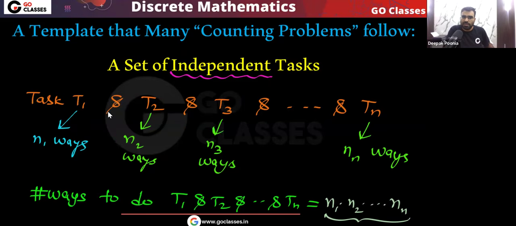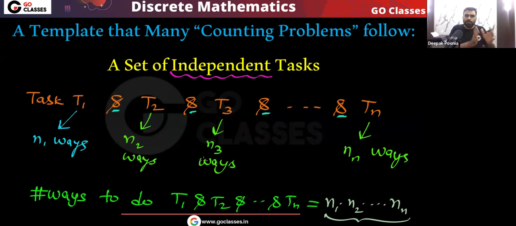Very simple. Here there is and here. We need to complete all these tasks. Very simple point. I hope you understood. So this template is followed by many counting related problems, and now we are going to solve a lot of questions based on this template.